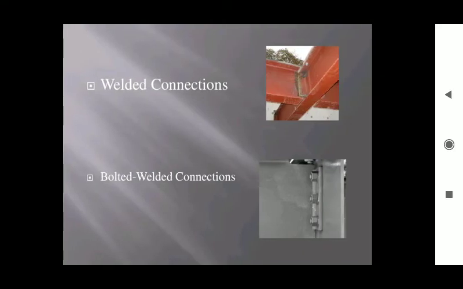Welded connections are also used in industrial construction for required purposes. And the last one, bolted and welded connections. In these connections, both bolts and welds are used for proper fixing of the two members.